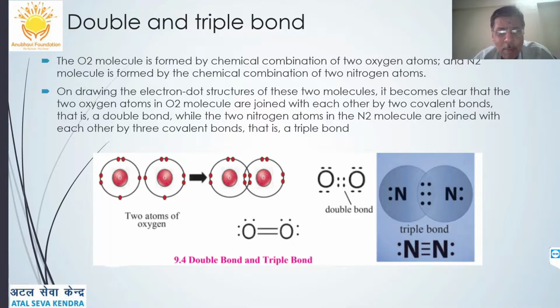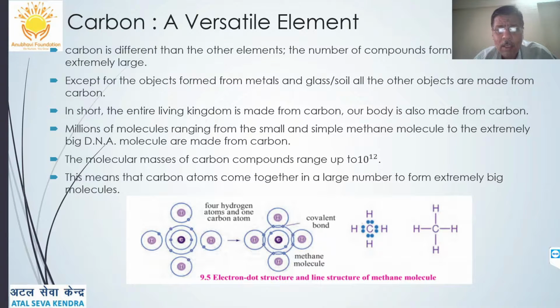The maximum number of covalent bonds formed between any two atoms of different elements or the same element can be only 3. Above 3 it is not possible because it becomes unstable, and because of extra overlapping, they will experience repulsion and immediately break. Four or more than 4 covalent bonds cannot be formed. Only 3 is the maximum number of covalent bonds which can be formed.